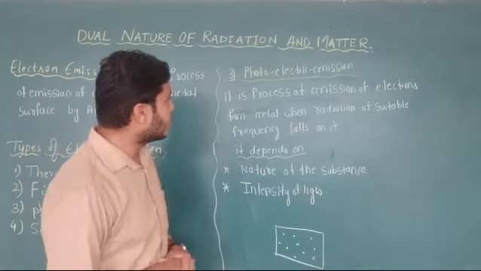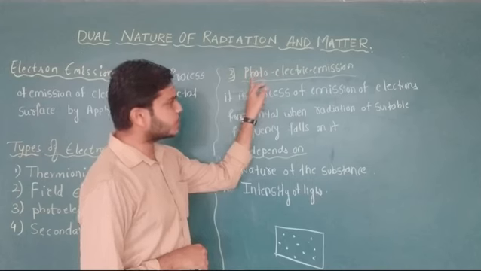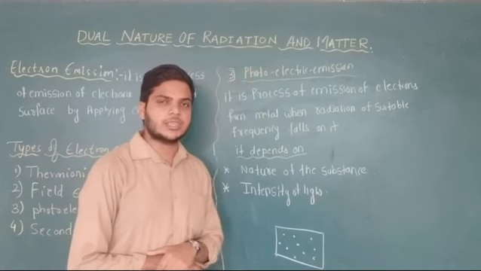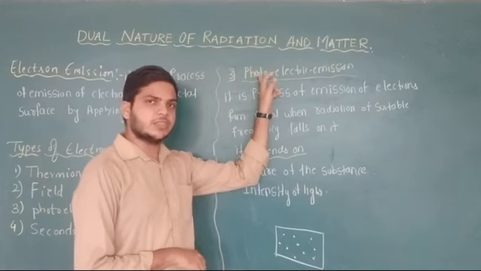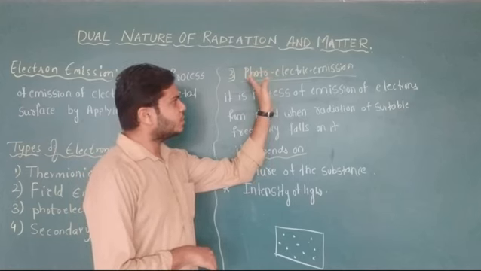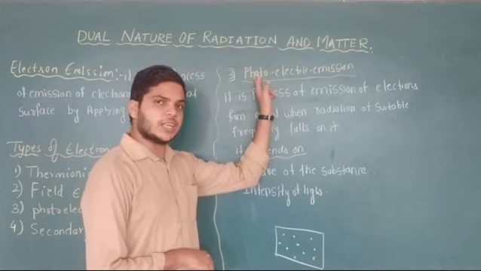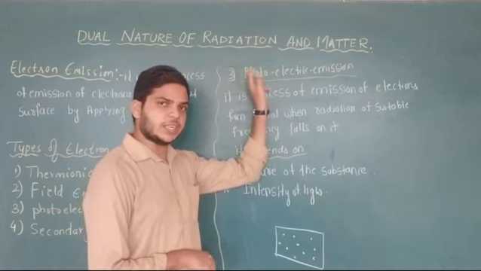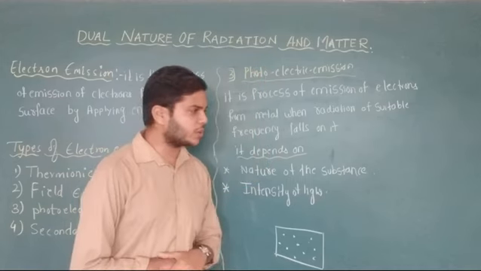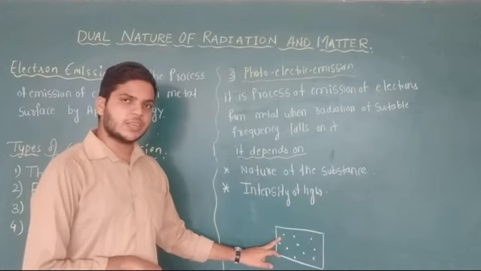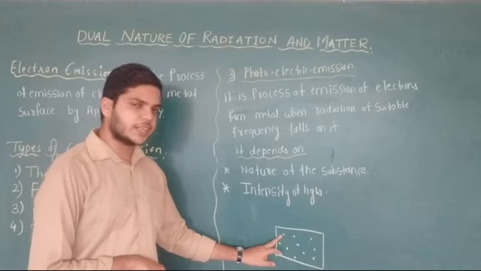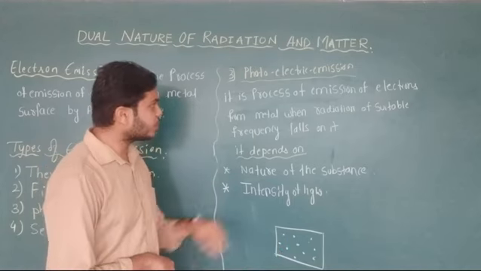Now, the third type of electron emission is called photoelectric emission. This is very important because in this chapter we are mainly learning about the photoelectric effect. Therefore, this is very important. You again consider one metal surface. This is containing free electrons.